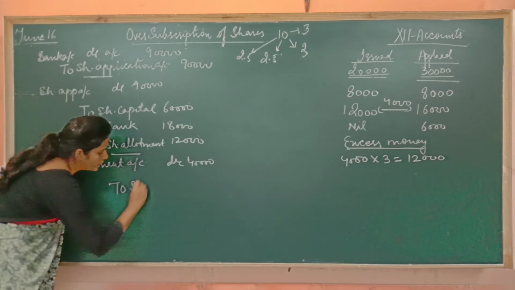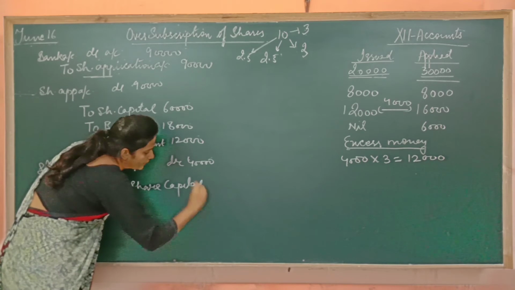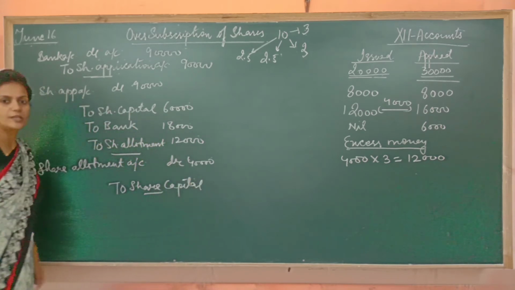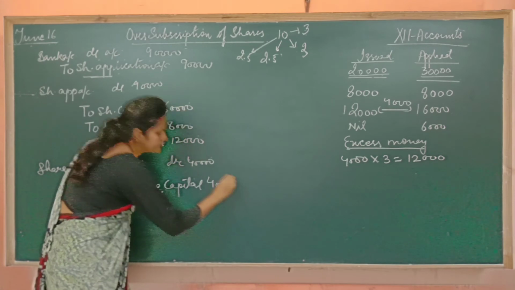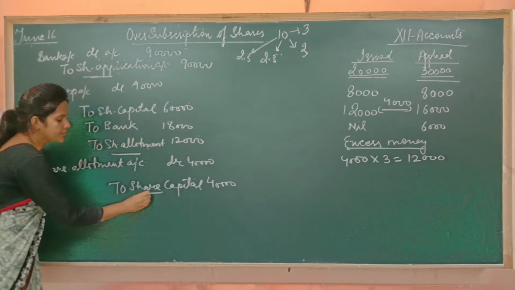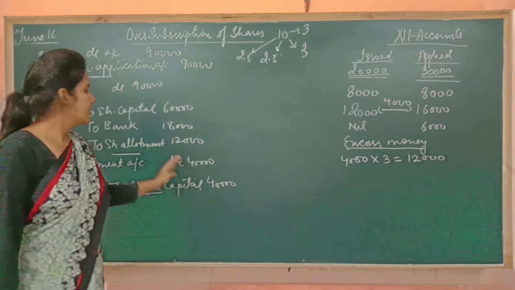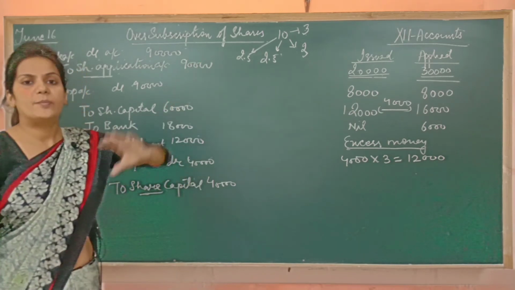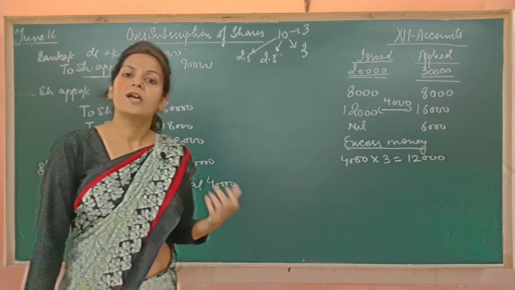This is the entry for due. We have sent them one notice that you have to make payment to us after 14 days. Now what after this? This is done. Now after 14 days, the shareholders will make payment to us of rupees 40,000. It means they will make payment for their allotment.